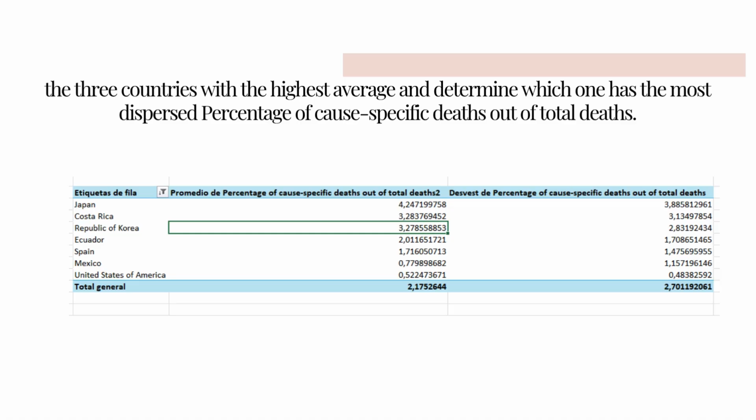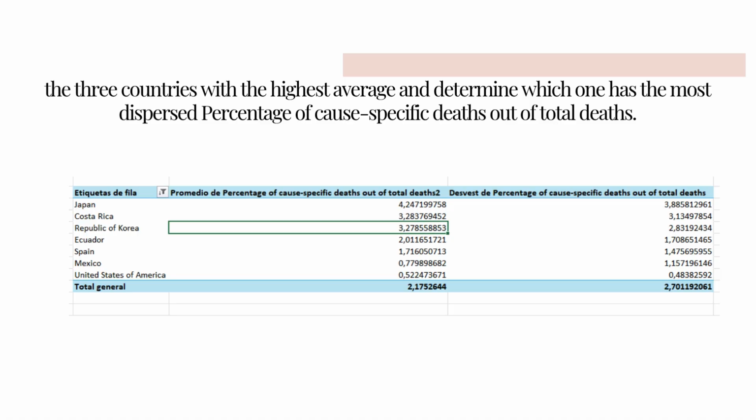For the results, I find that the country with the highest average percentage is Japan with 4.25%, Costa Rica with 3.28%, and South Korea with 3.28%. In addition, as I said, I add Ecuador, Spain, Mexico, and United States.